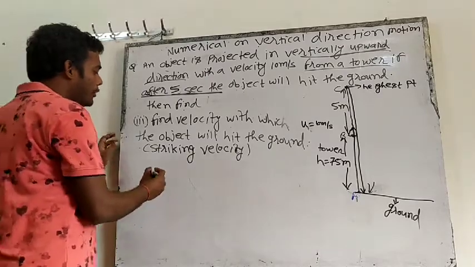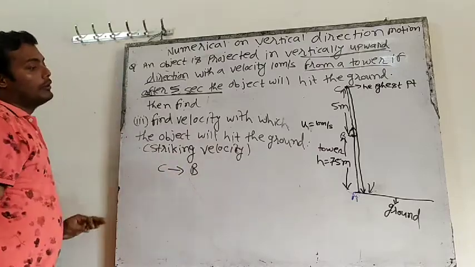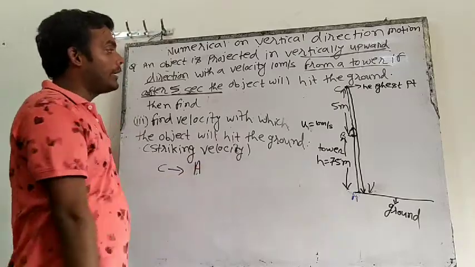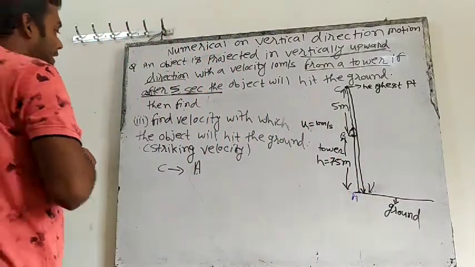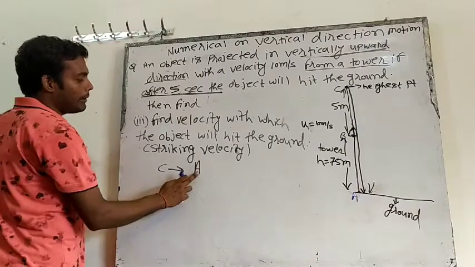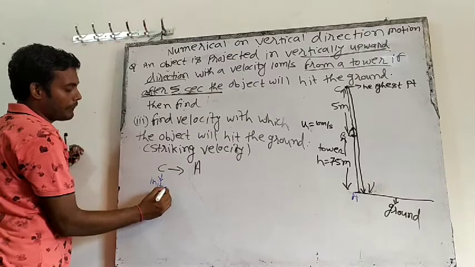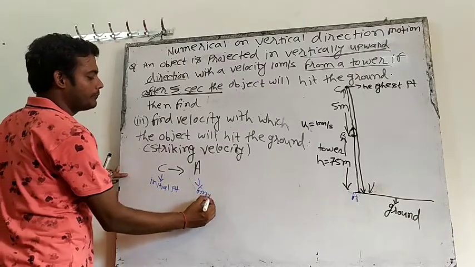See, if I apply the equation from C to A, C will be my initial point and A will be my final point.